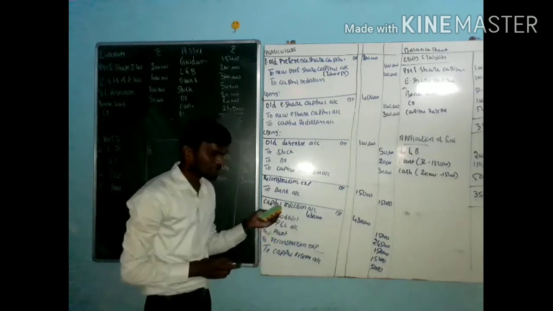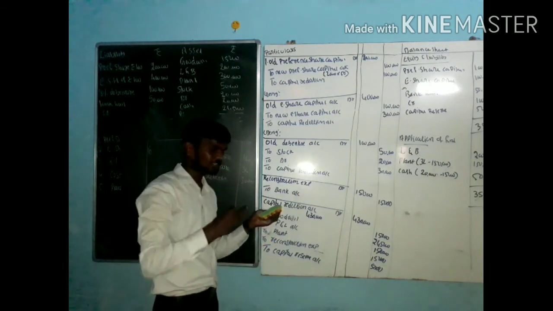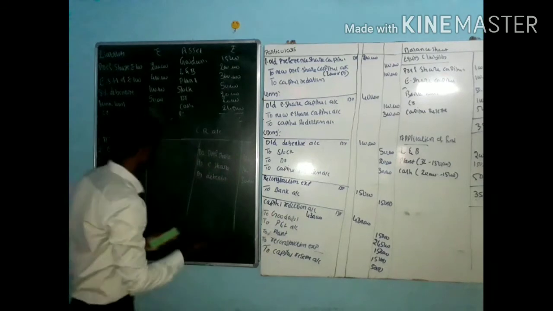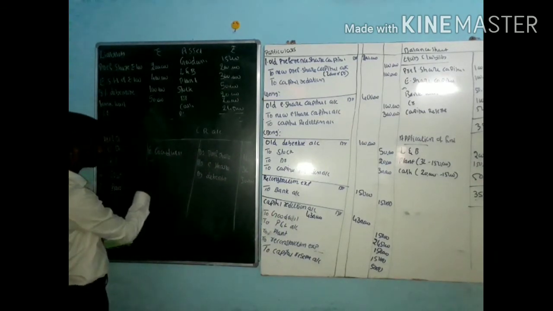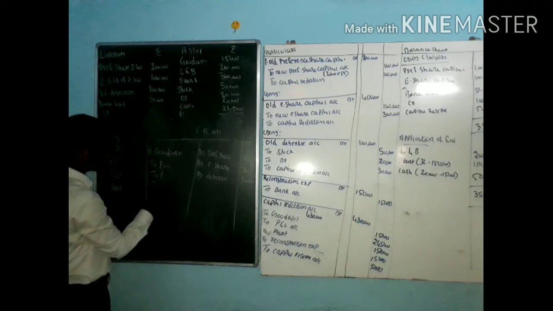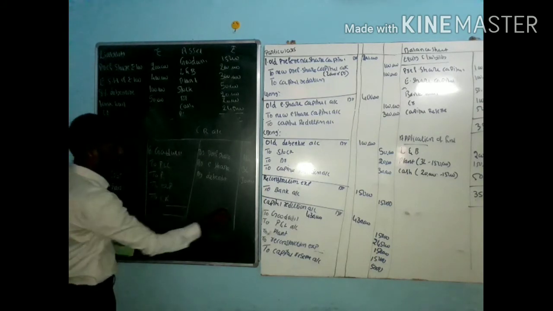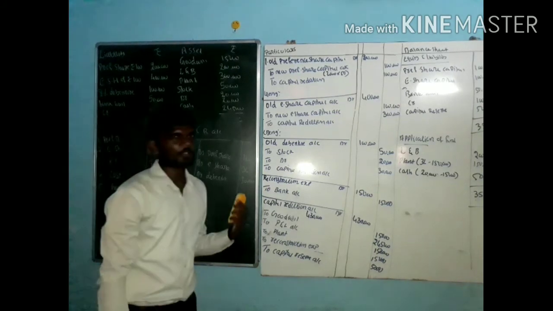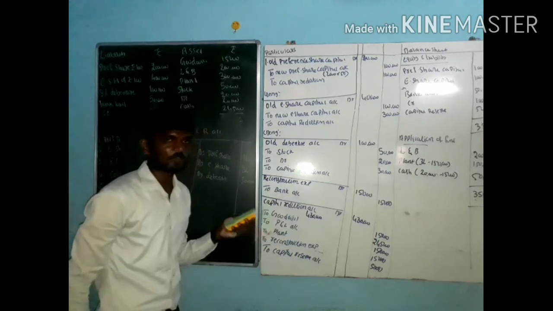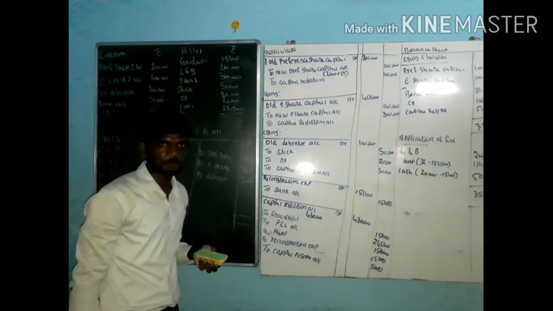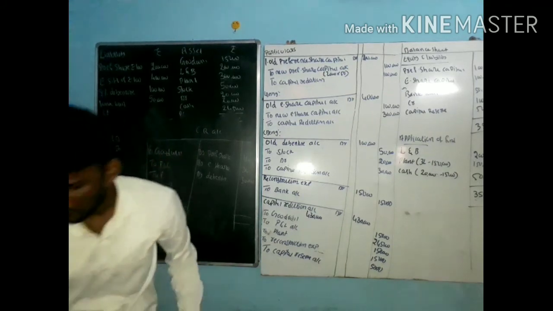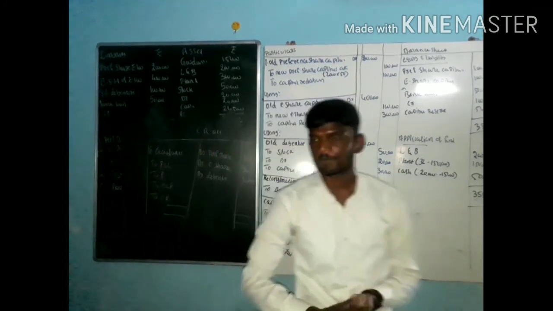Next one, capital reduction is debited. Which items are credited? The credit items are these. Let us go for goodwill, P&L, plant, expenses, capital reserve. Again, both sides are going to be added. This is how we prepare the capital reduction account. I think for 6 marks, sometimes we are asked to prepare the capital reduction account. Right? This is all about your internal reconstruction. Thank you.